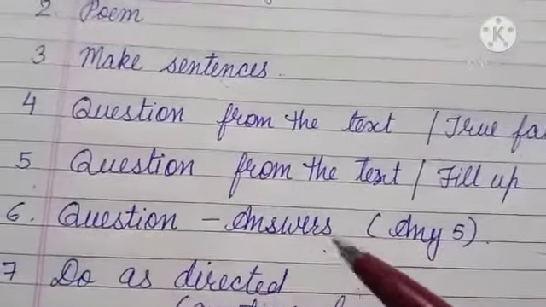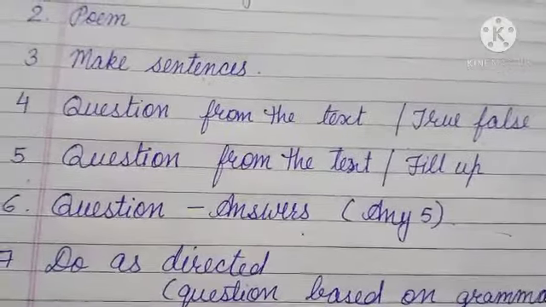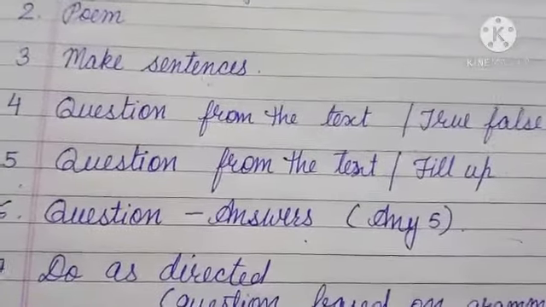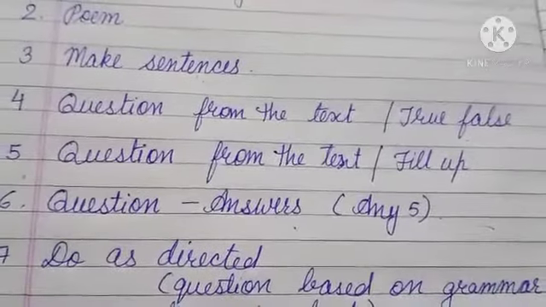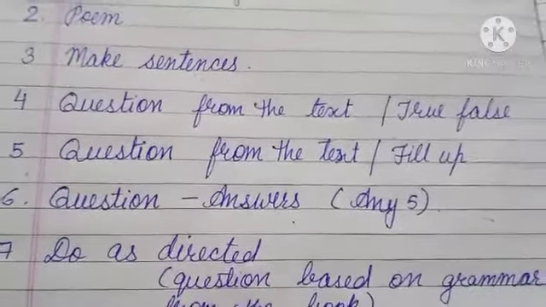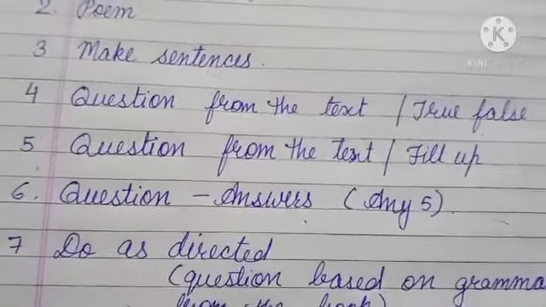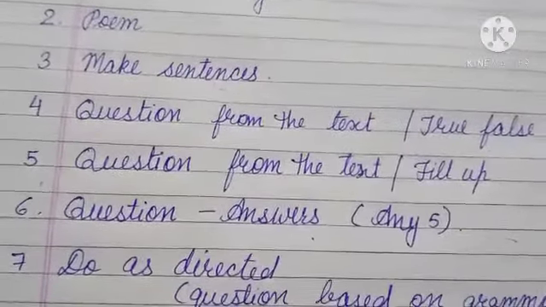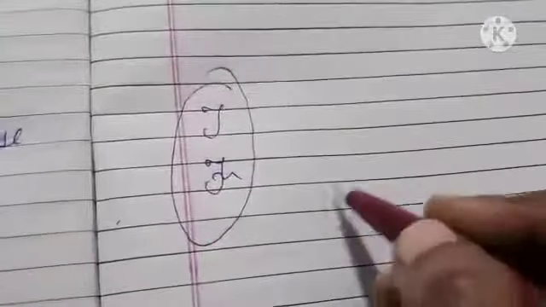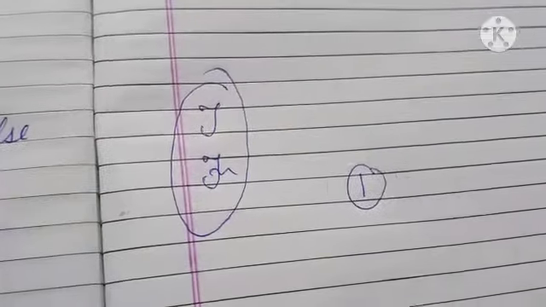Question and answers, any 5. You will have at least 8 or 9 questions, or 7 questions, and you have to answer any 5 which you know the best, without mistake, without spelling mistake. Okay, so put proper numbers. Suppose you are writing number 1. You put number 1. You write the answer.